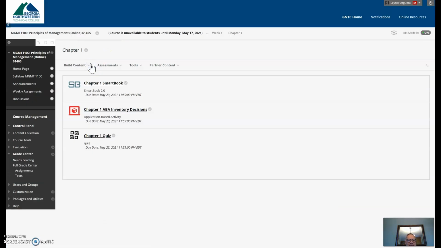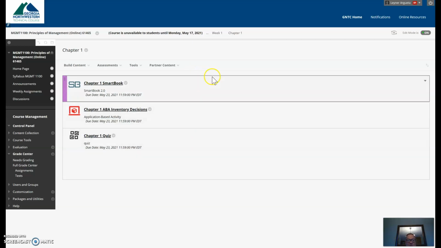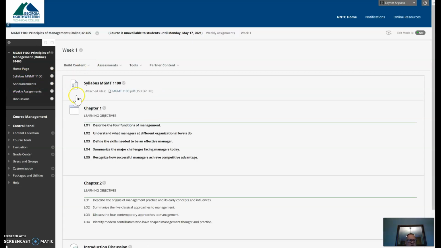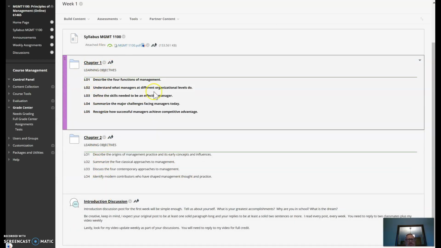Let me tell you how to access the book. When you click on one of these assignments, it's going to link you to the book, and you can create an account and they'll give you 2 free weeks. After those 2 free weeks, you'll have to pay for access, or you can go to the bookstore or online and buy the access code. A physical book is not required, but if you want to buy one, you can choose to do that. For the most part, it's a pretty straightforward chapter and discussion.